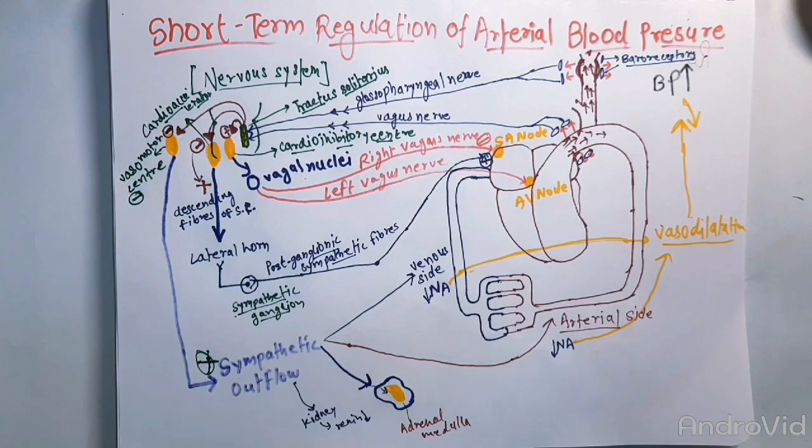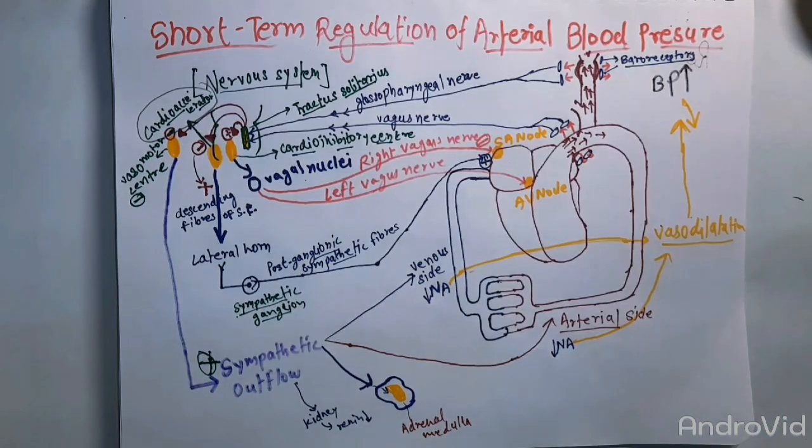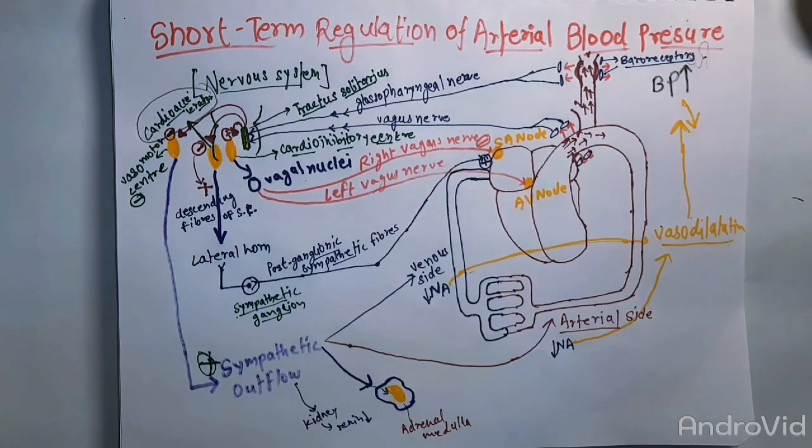In contrast to this, when the blood pressure falls, the stretching of the arterial wall at the carotid sinus and at the aorta becomes less than normal. So the baroreceptors are less activated than in the normal condition, and they send fewer signals to the tractus solitarius than normal. So the opposite condition occurs: the tractus solitarius will inhibit the cardio inhibitory center and will induce the cardio accelerator and vasomotor center. So it will lead to a rise in the blood pressure.